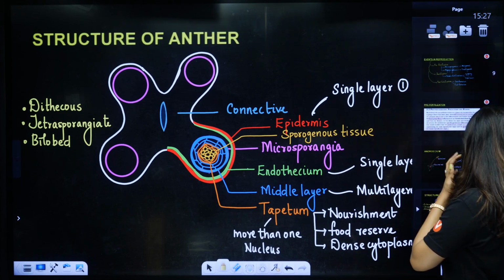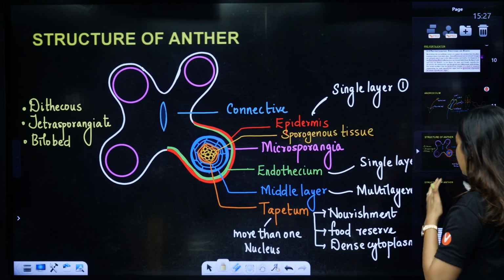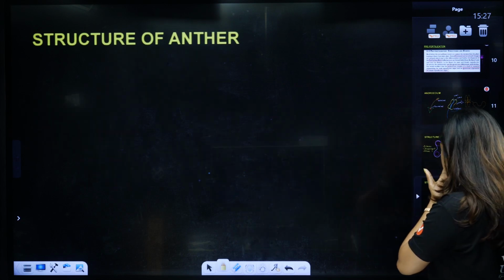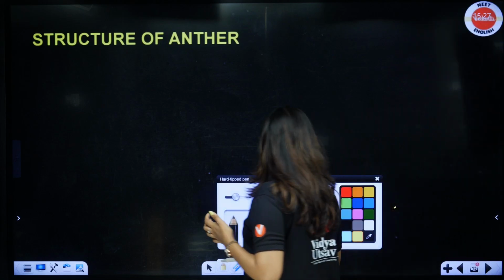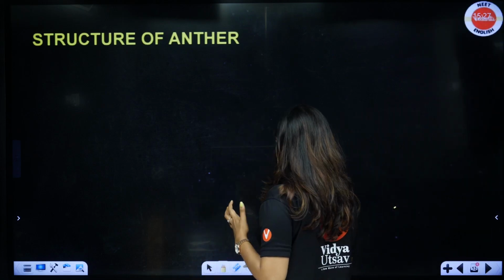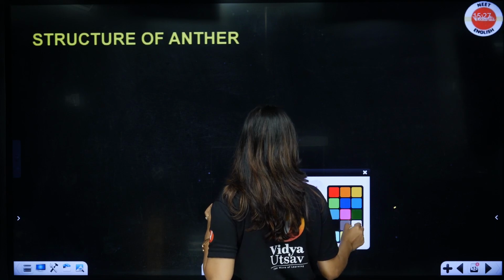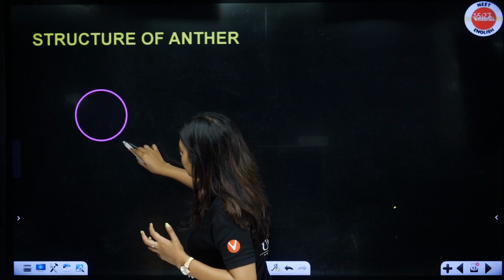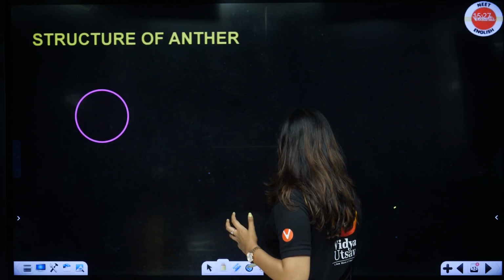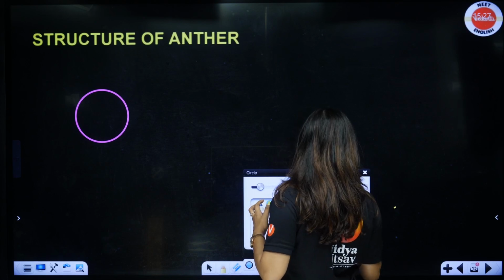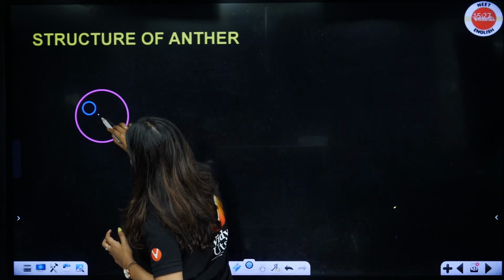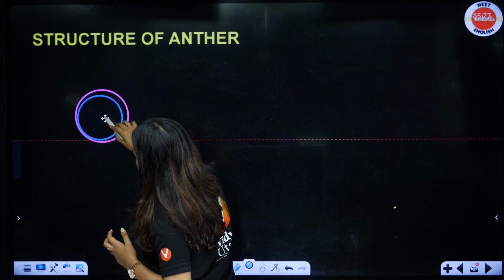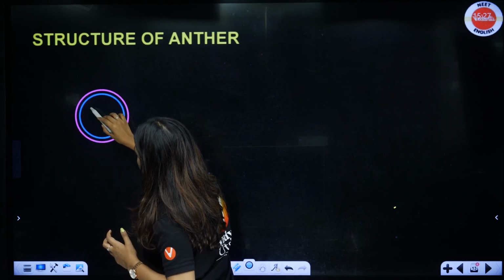Now students, the structure of the anther is clear. Now I will talk about the sporogenous tissue. Let's first draw the circle. This is your microsporangia. The sporogenous tissue is going to be right in the center of the microsporangia. Inside that they are going to have a few layers of the middle layer.